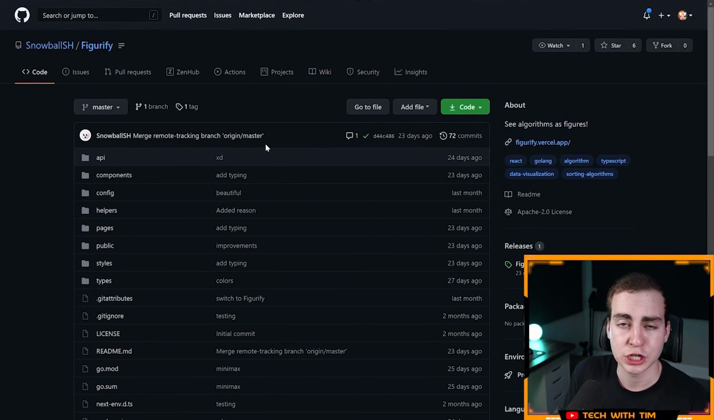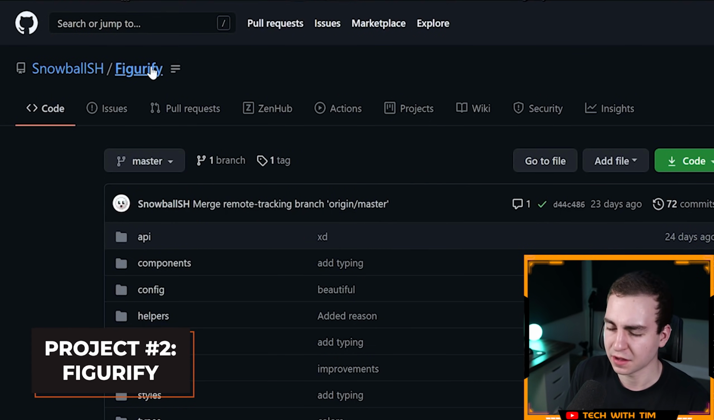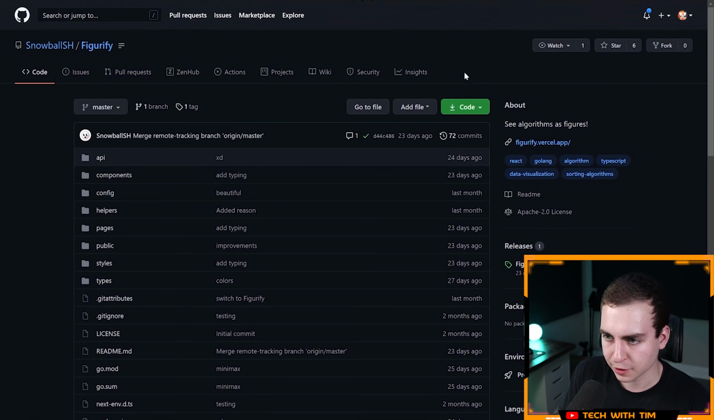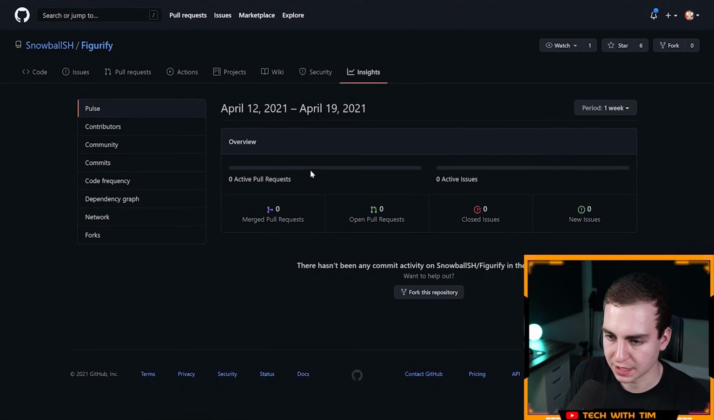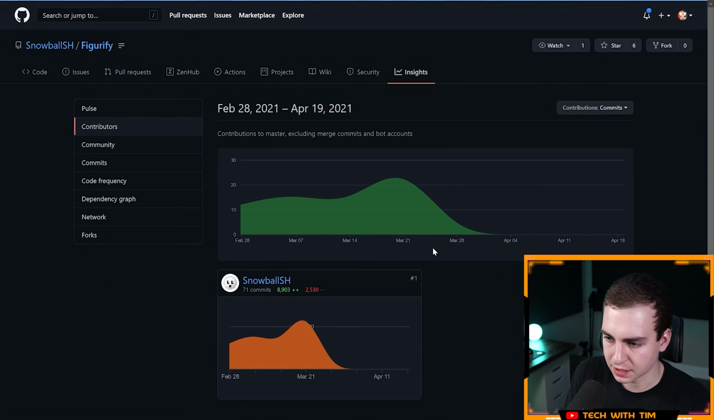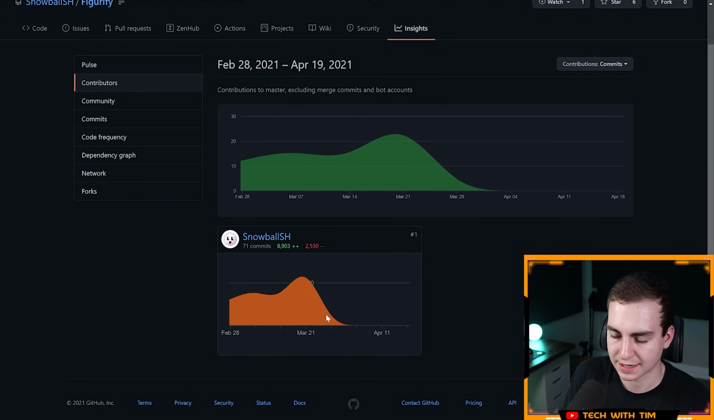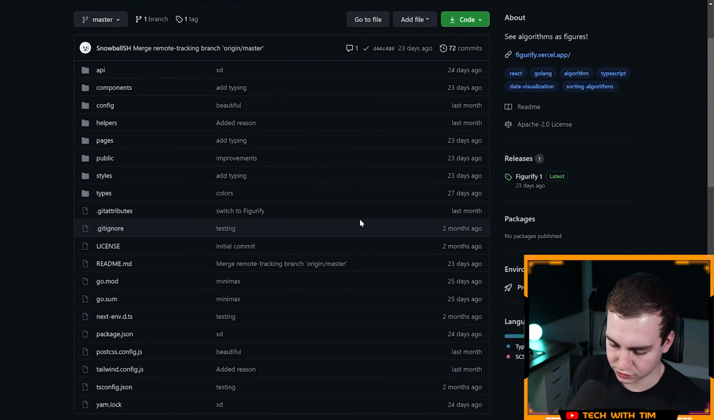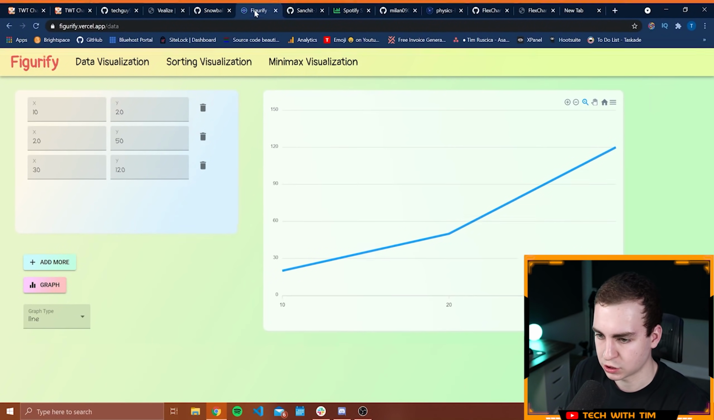All right, so the next project I have here is called Figurify. I think that's probably how you pronounce it, although that obviously is a made-up word. I'm trying to find the contributors here. Let's go to Insights, Contributors, and let's see. Okay, so it looks like it was just Snowball SH that worked on this project, so another solo project. Sweet. And now let's hop over to the website and let's see what it actually looks like.